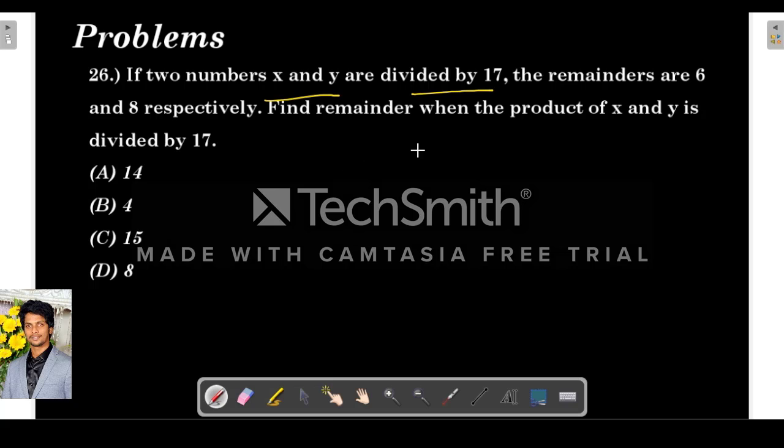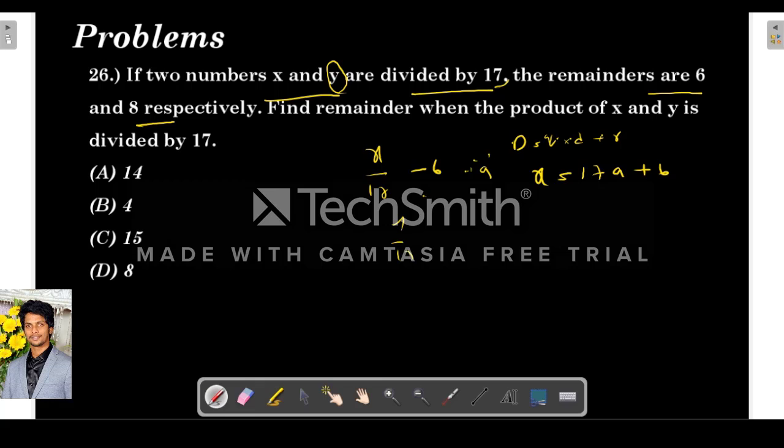So next is, if two numbers x and y are divided by 17, the remainders are 6 and 8 respectively. So they are telling if x is divided by 17, the remainder is 6. So you know the dividend rule, right? Dividend is equal to quotient into divisor plus remainder. So we'll write like this. Let's say the quotient is a. Then x is equal to, so x is divided by 17, right? So 17 into quotient, 17a plus 6.